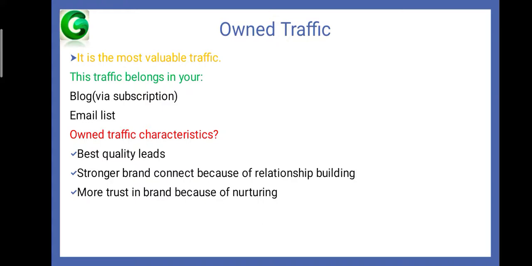Every customer or every lead connects with your product, your business or brand, only because of relationship building, and has more trust in the brand because of nurturing.